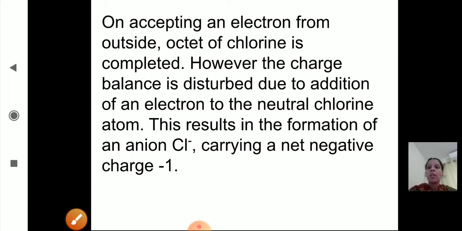On accepting an electron from outside, the octet of chlorine is completed. So chlorine will complete its octet state by gaining 1 electron from sodium. However, the charge balance is disturbed due to the addition of an electron to the neutral chlorine atom. This results in the formation of an anion, that is the Cl minus ion, carrying a net negative charge, that is -1.